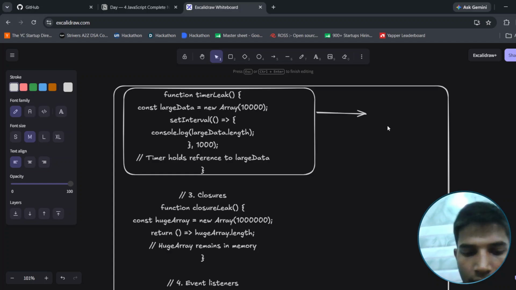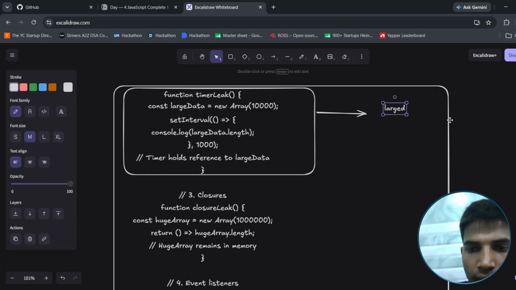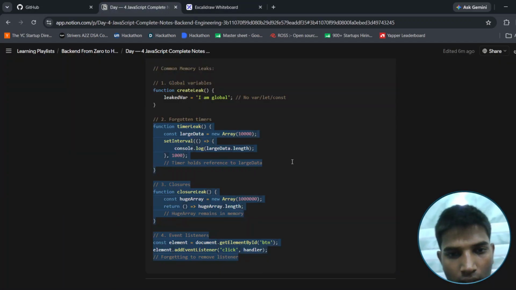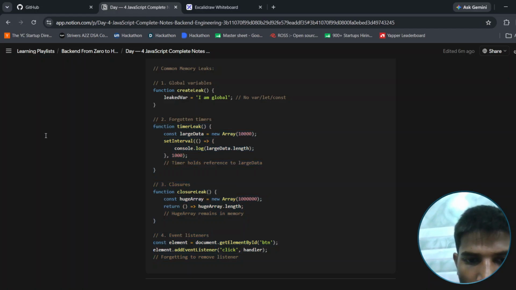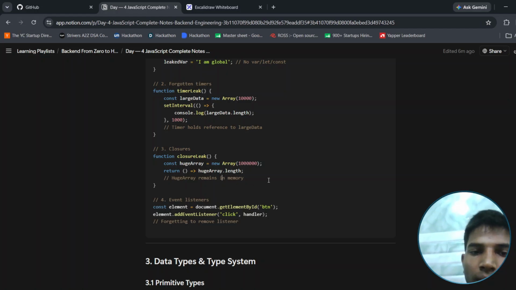Here we can see that large data is returned, and the function will be set with setInterval for the loaded 1000 array, large data, and we can see here. Okay. The timer holds a reference to the large data, and this is the closure; the huge array remains in memory.